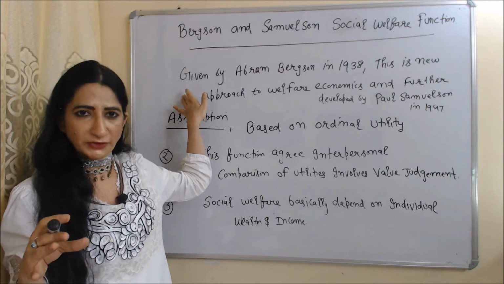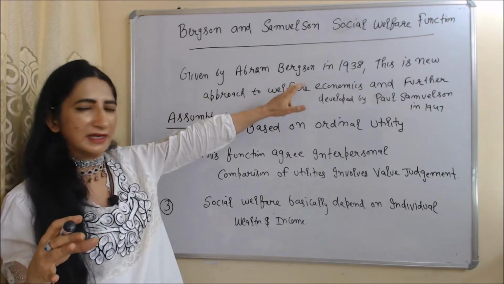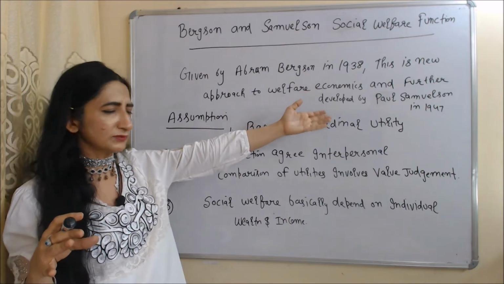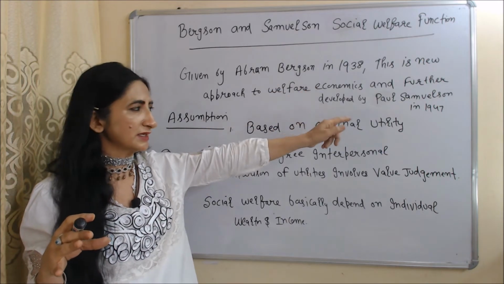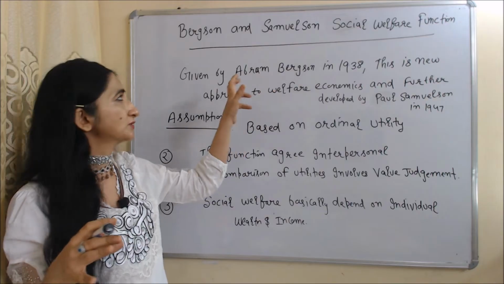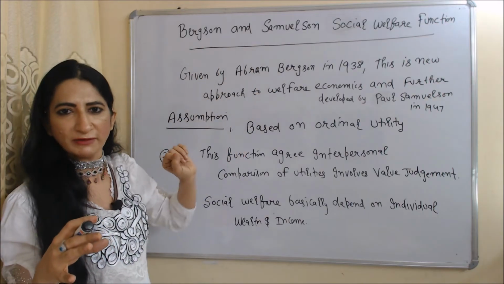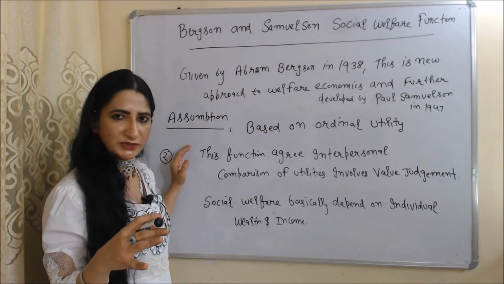First of all, this function was given by Bergson in 1938. Further, it was developed by Paul Samuelson in 1947. That's why it is called the Bergson and Samuelson social welfare function. Now we will see the assumptions.